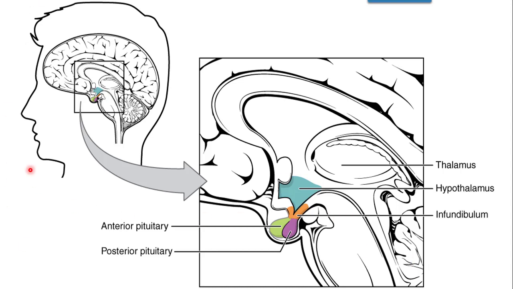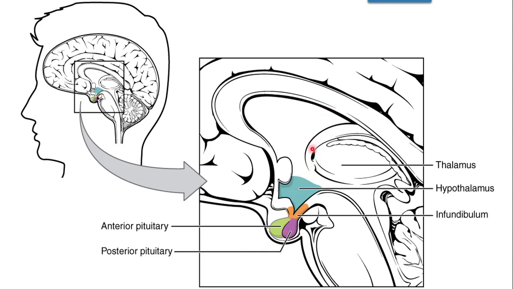This is just for brushing up the revision. This is the magnified form, where the hypothalamus is situated next to the thalamus, then the hypothalamus and pituitary, and next to the pituitary is the thyroid.